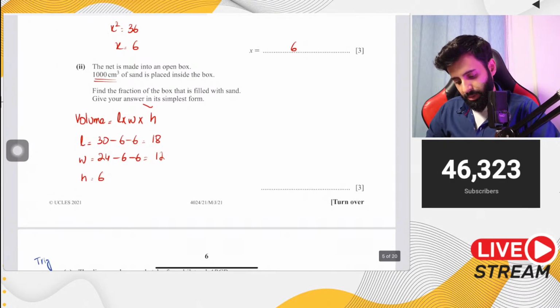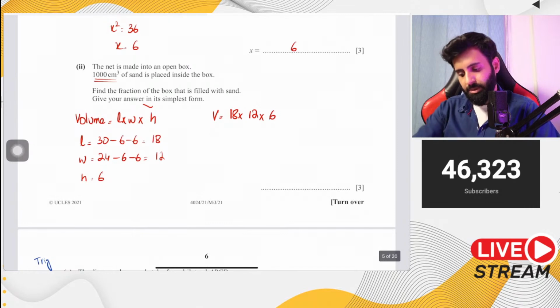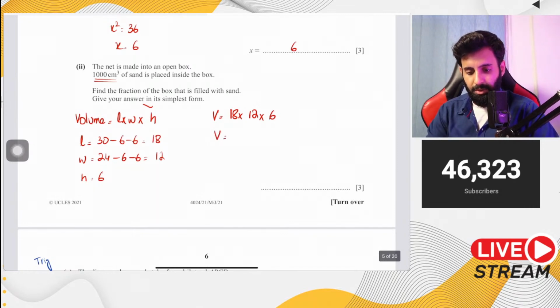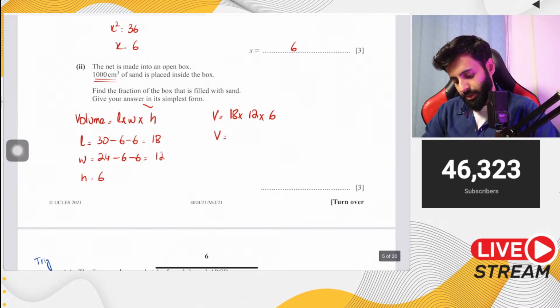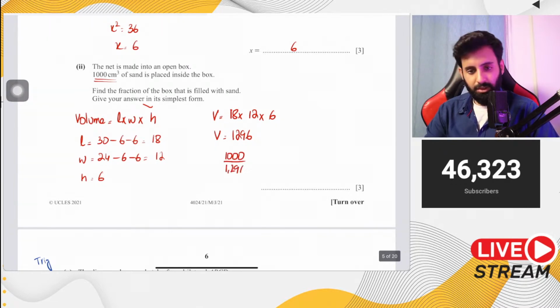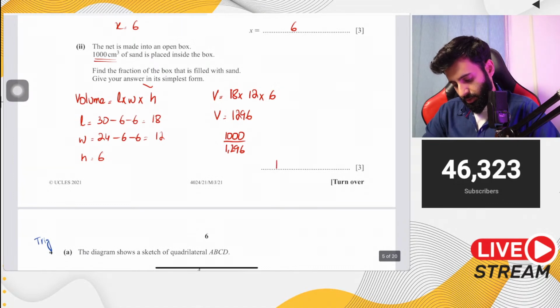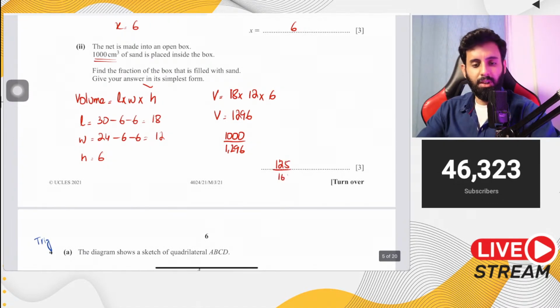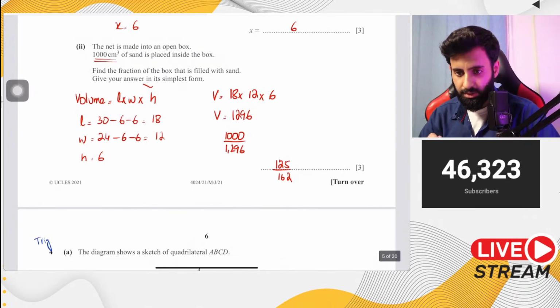So what's the volume equal to? The volume is equal to 18 into 12 into 6, which is equal to 1296. Okay. Now, 1000 centimeter cube is the volume of the sand. Now you need to find out what fraction is the sand. So divide 1000 by 1296. So you do that and you have your answer, which is 125 over 162. And there you go, fellas. That's your answer.